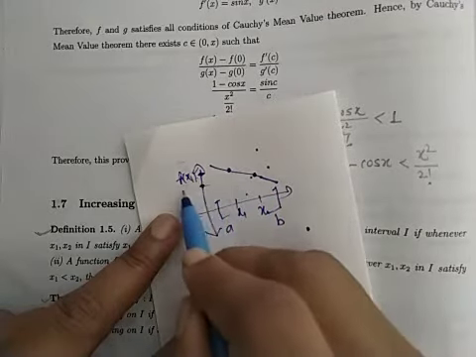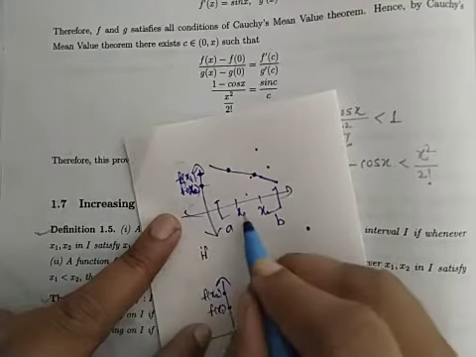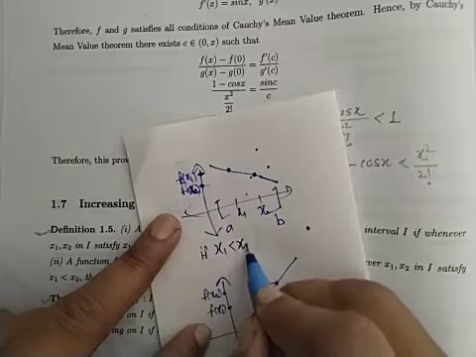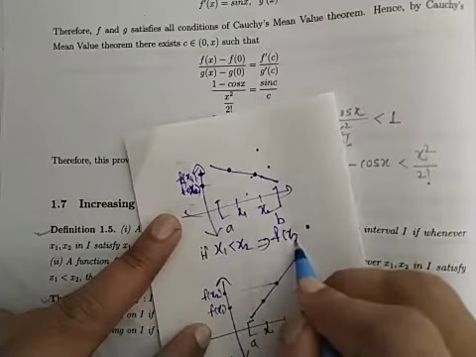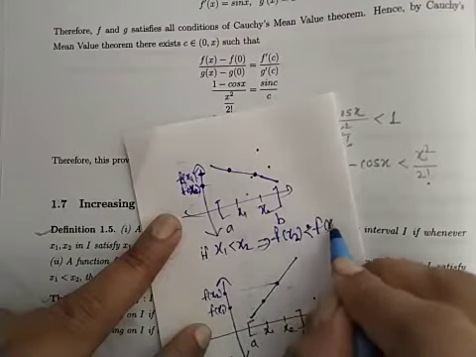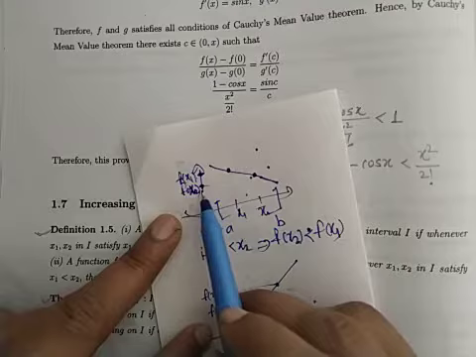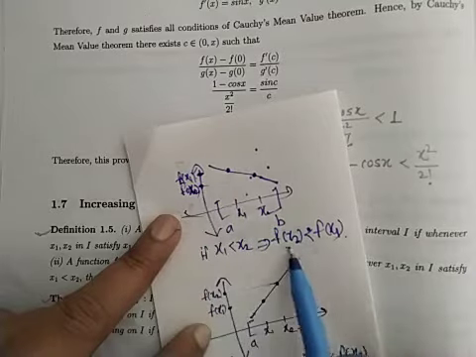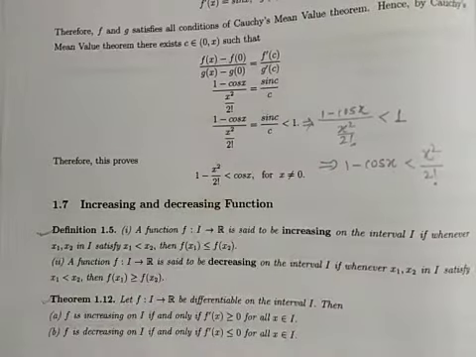So this point is f of x2. For a decreasing function, if this x1 less than x2, what does this imply? f of x2 less than f of x1. Okay, x1 less than x2, but f of x1 is greater than f of x2. That function is a decreasing function.